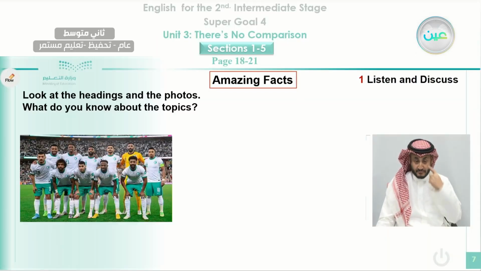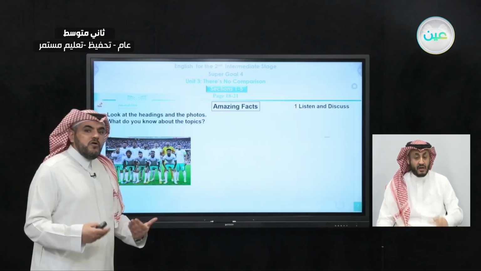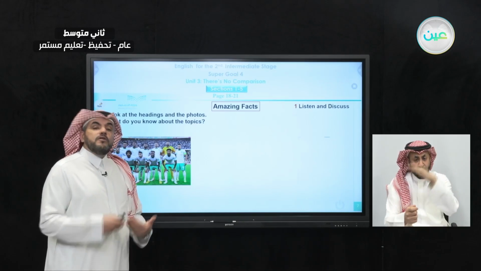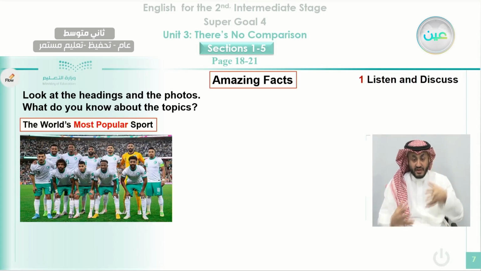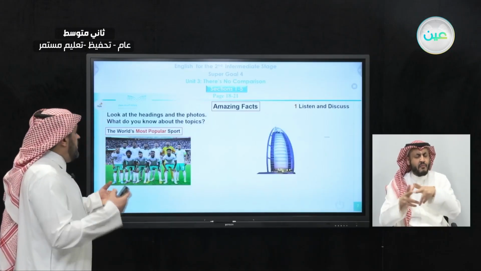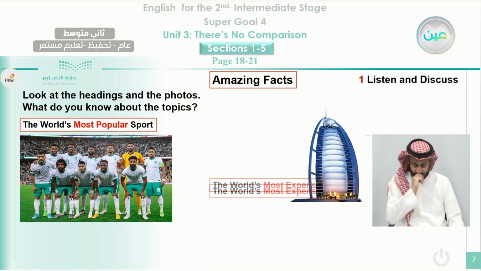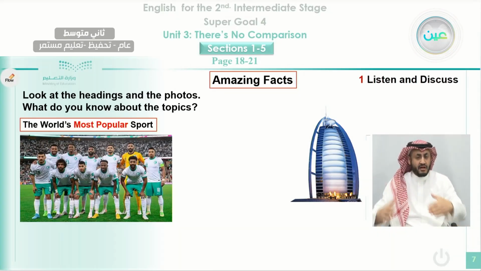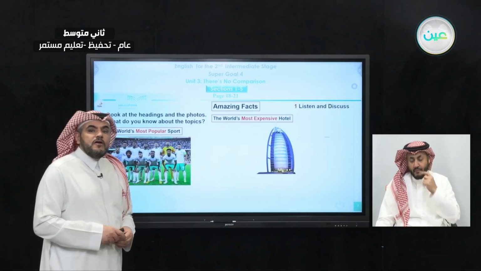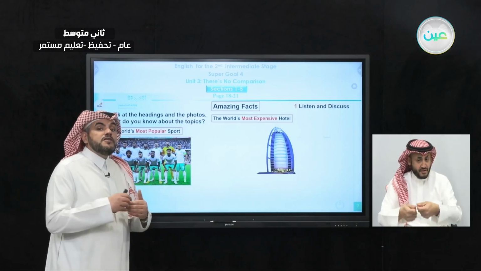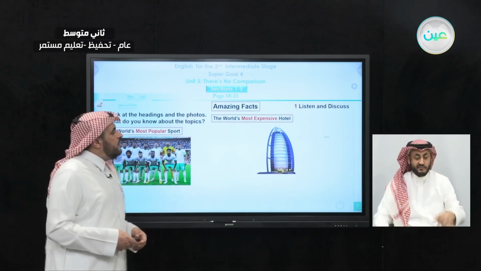Like here, you know this team. What does this team play? Does it play basketball, volleyball, handball, or football? That's right. This team is the Saudi national team, and it plays football. So the football here is the world's most popular sport. Popular, that means very well known in the world, or in Saudi Arabia in particular. This one is Burj Al Arab. You know this building. This is an amazing building. It's called the most expensive hotel. Okay, it is very expensive. Not only expensive, but it is the most expensive among all hotels.